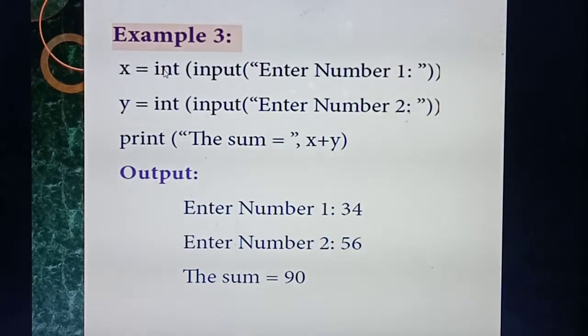So the input of function, normally it will accept what? Characters, strings. But it will not accept numbers. But if the input of function needs to accept numbers, you should give the data type. So now I am going to enter the number. So which one should you give? The data type. So what's the data type for number? Int. Okay, so I am giving int. X equal to int of, in which function do you need to give? Input of. Inside the input of function I am giving enter number 1. Next I am giving y equal to int of input enter number 2. So two things I have given.